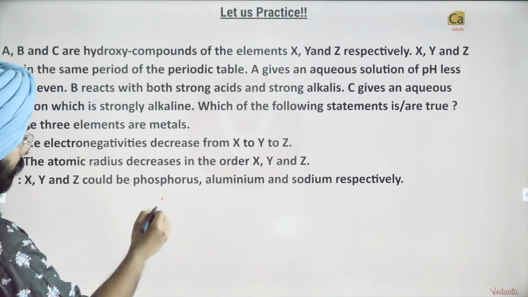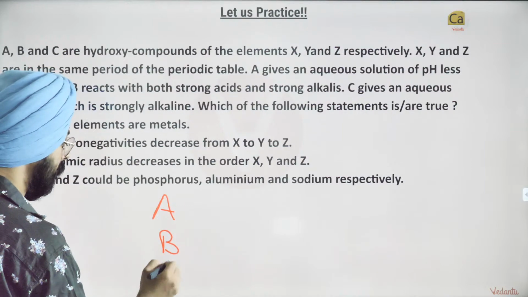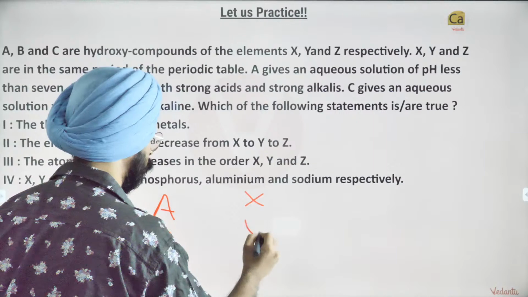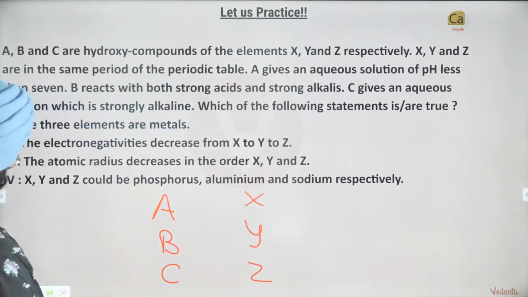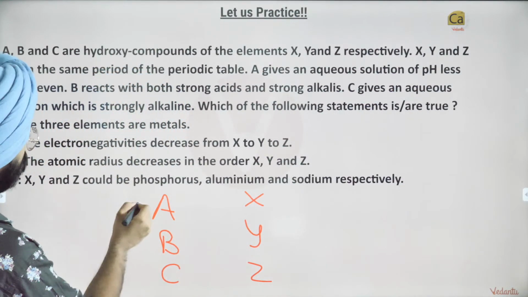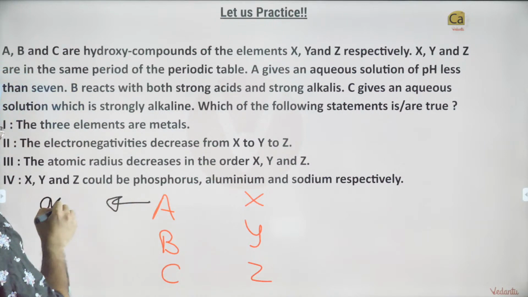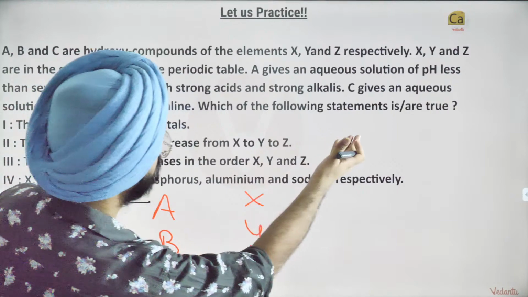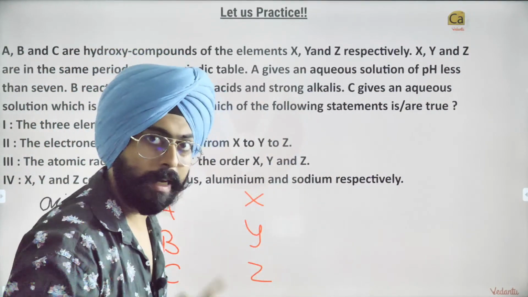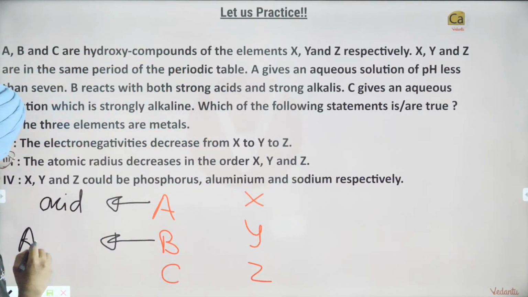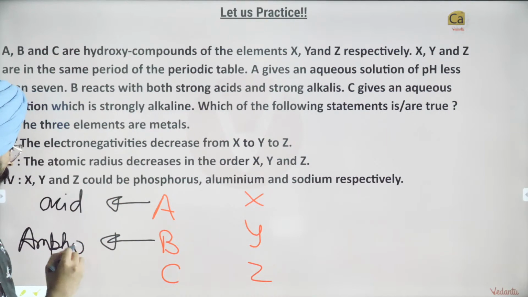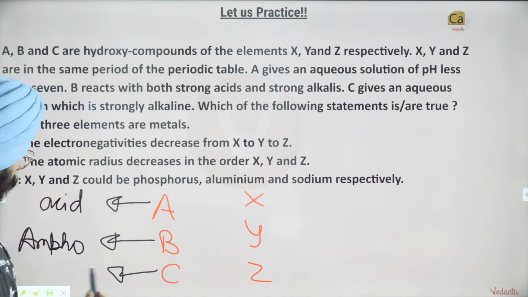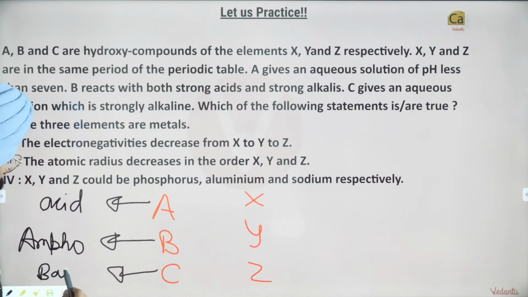So what is happening? A, B and C are related to X, Y and Z. Now we know for a fact that A over here is acidic. B, as it is written over here, reacts with both strong acid and strong alkali. So that means that B is amphoteric. I'll just write ampho over here. And C, as given in the question, is basic in nature or alkaline.